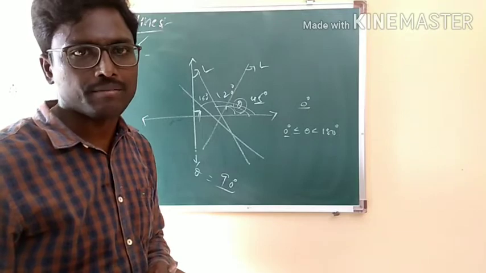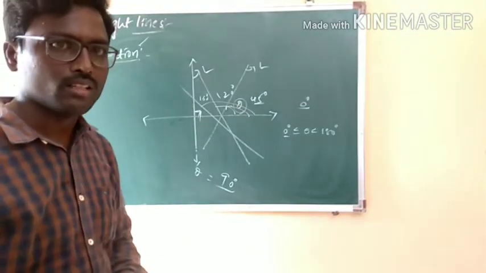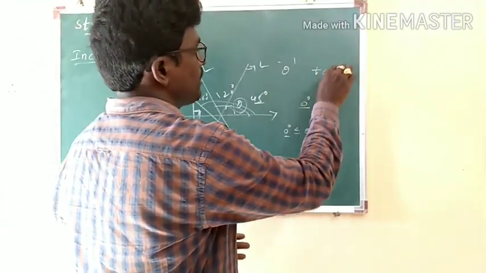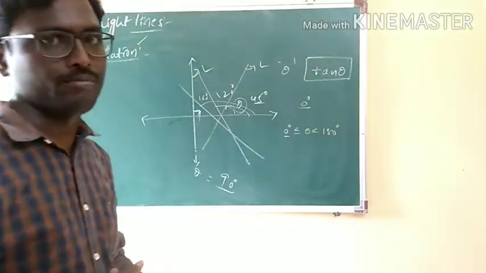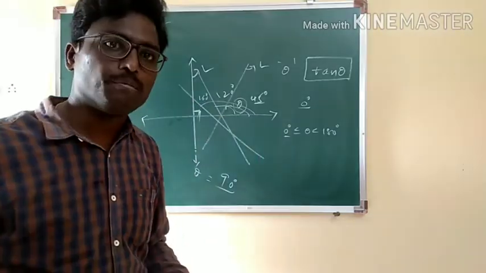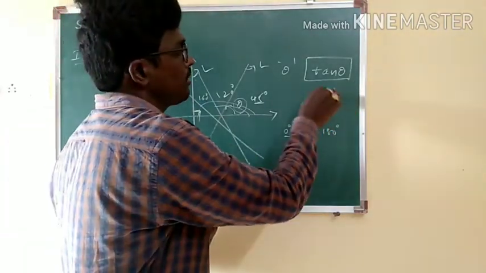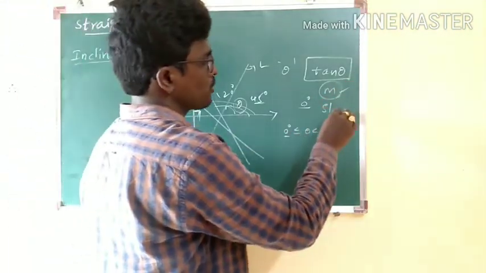Hope you got my point here. If theta is the inclination, then it's a tangent, nothing but tan theta. Listen to the words properly. If theta is the inclination, then its tangent, the tan value of that particular theta, is said to be the slope, and we denote it by m. What do we call it? Slope.